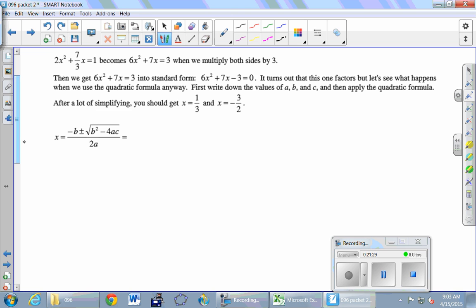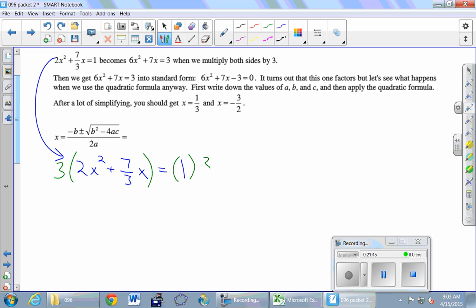So I'm copying this equation just as it is. And then I'm going to write down, okay, 3 times both sides. Did this work better for you, Lucas? Okay.